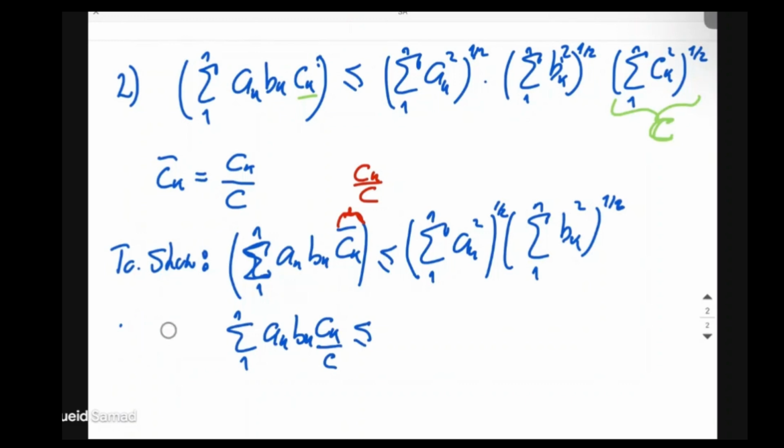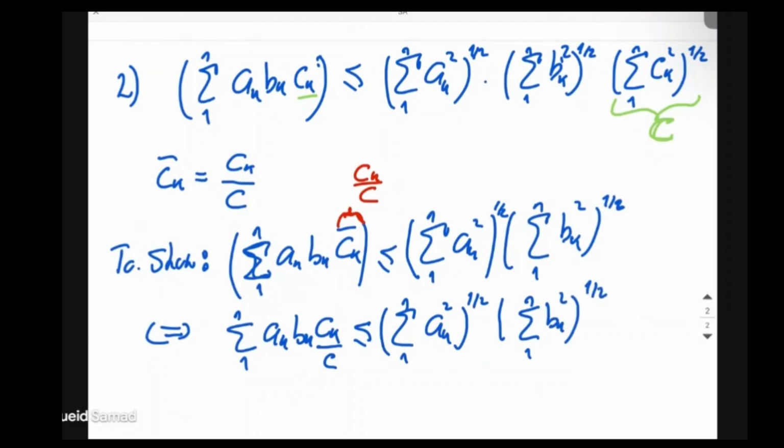Let's show that this is basically equivalent to the summation of ak squared from 1 to n to the power of 1 over 2, times the summation of bk squared to the power of 1 over 2.